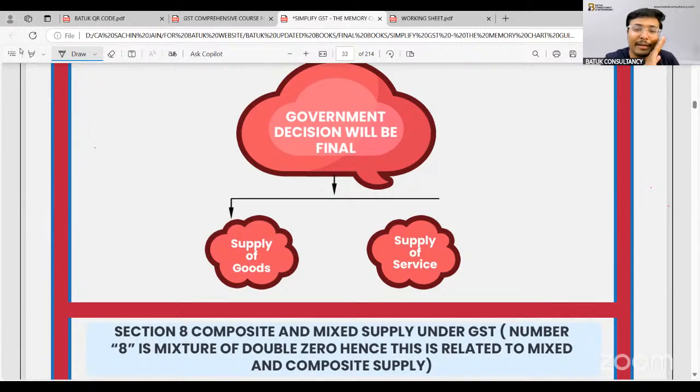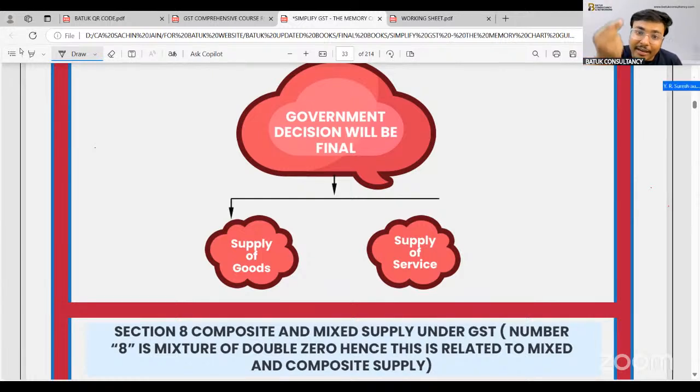Because if the government does not take the highest rate in such a scenario, then to avail the benefit of a concessional rate, every taxpayer will say that it is a mixed supply, and whatever is the lesser rate they will pay the GST accordingly, because nothing has been specified.